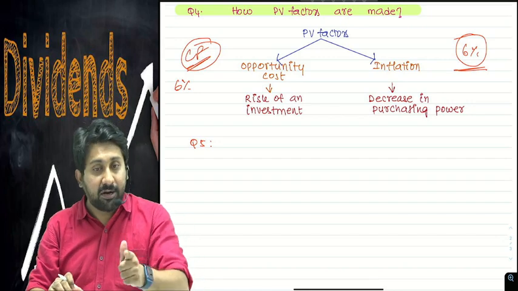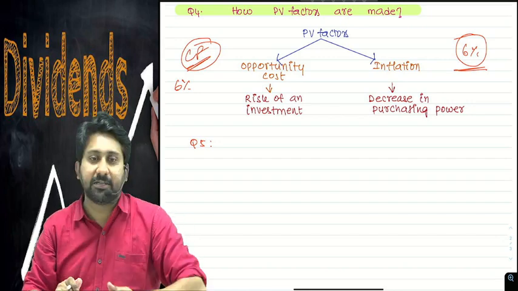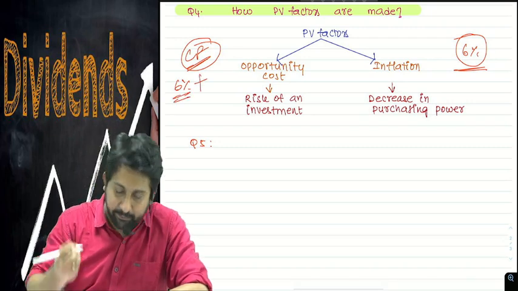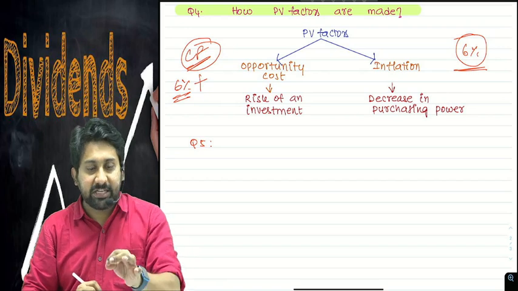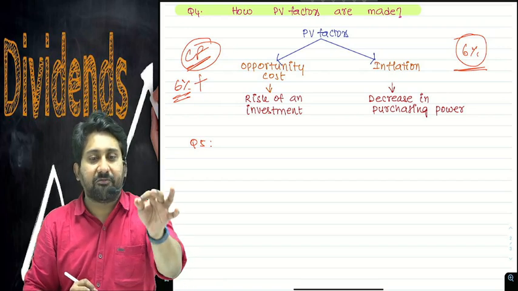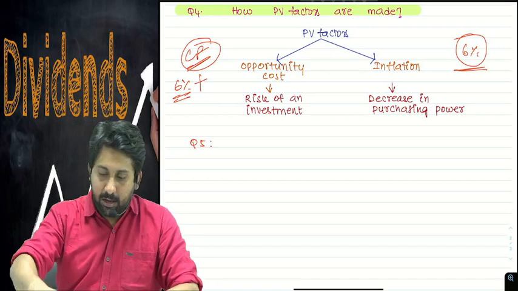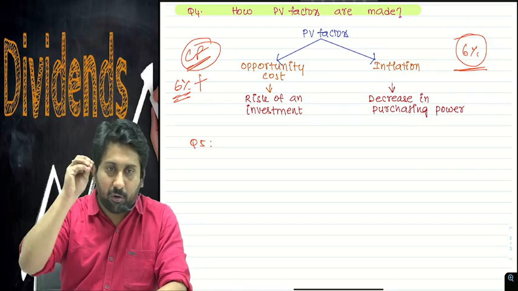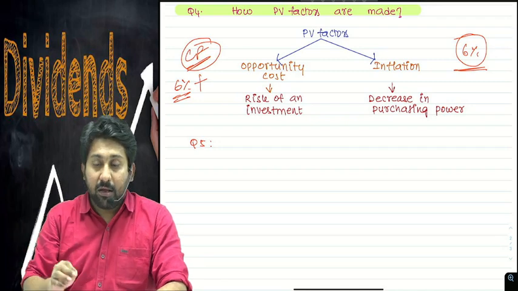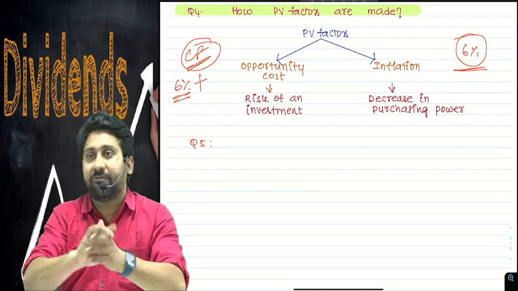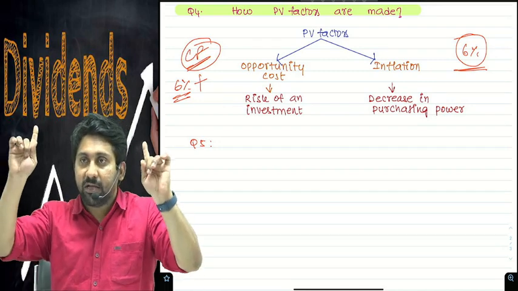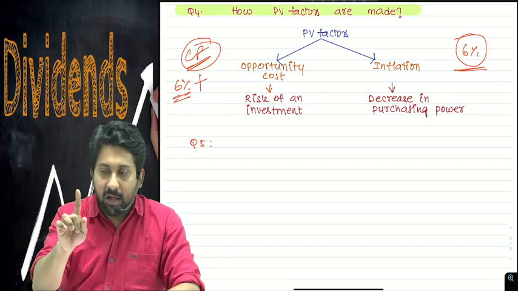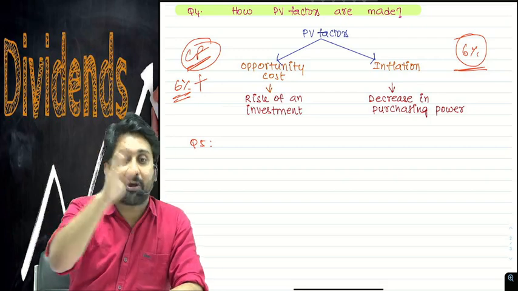Therefore, a chit fund company should first give you that 6%. Number one. Plus, you are investing 1 lakh rupees in a chit fund company. If you invest 1 lakh rupees in a chit fund company, that 1 lakh rupees is blocked for 1 year. Once it is blocked for 1 year, after 1 year you will receive back your money.